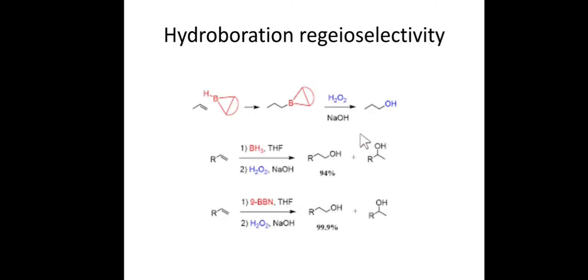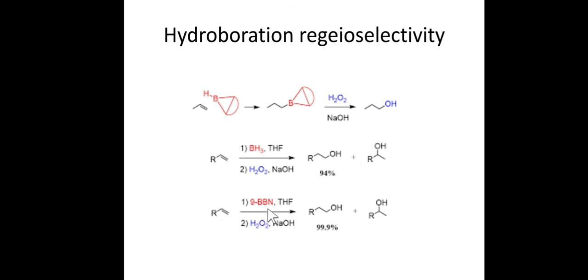You can see another example here. If we use a simple alkene and treat it with BH3·THF and H2O2, NaOH, it will yield around 94% of the desired alcohol plus a side product. As you know, the primary and secondary carbocation do not have much difference in stability, so we simultaneously get two kinds of product.